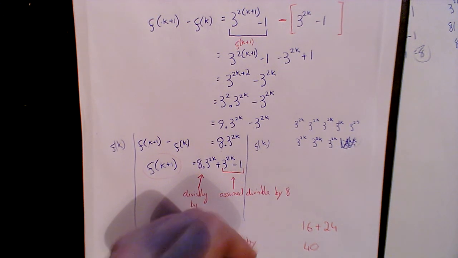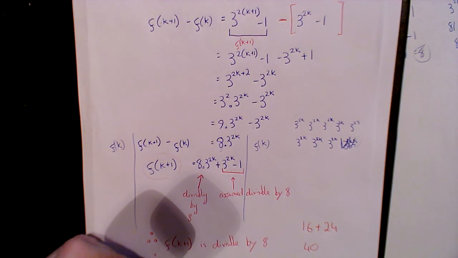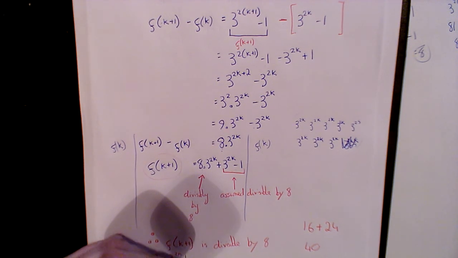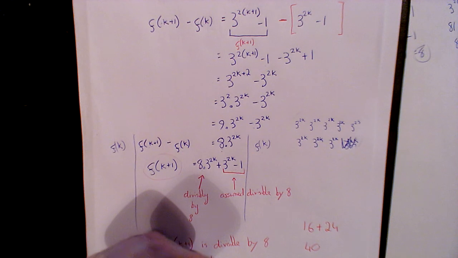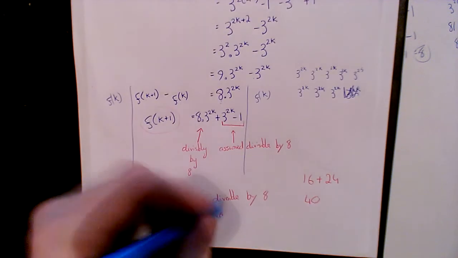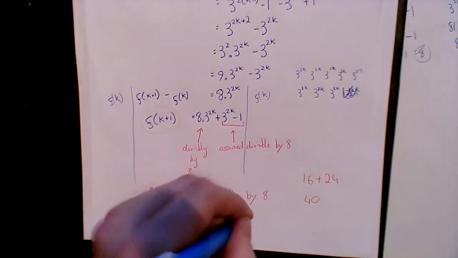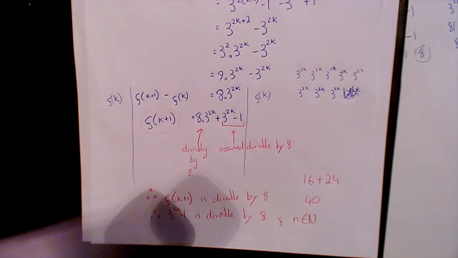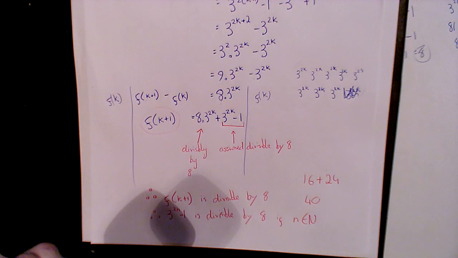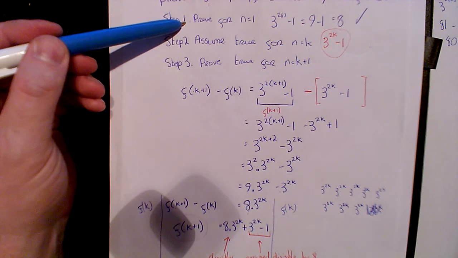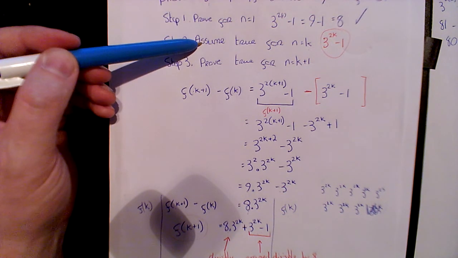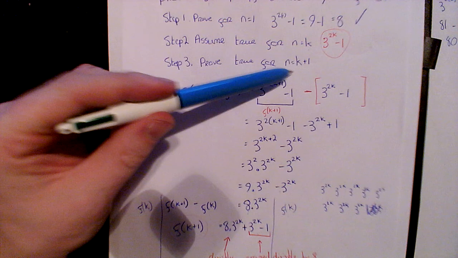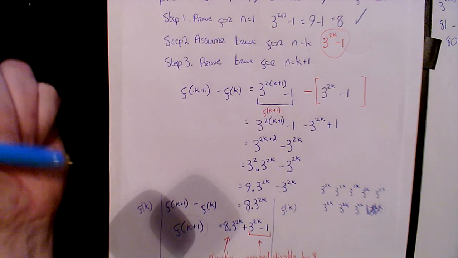So I can therefore say that f of k plus 1 is divisible by 8. So therefore 3 to the 2n minus 1 is divisible by 8 for all natural numbers n. Okay. Hopefully, guys, that makes sense. Again, you're just following the same steps. Prove for n equals 1, assume for n equals k, and then prove for n equals k plus 1. Alright? Okay, any problems, let me know.